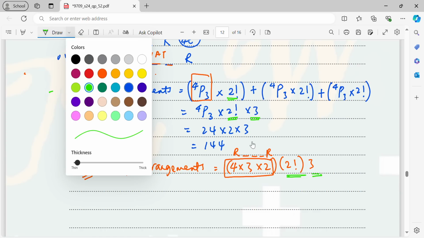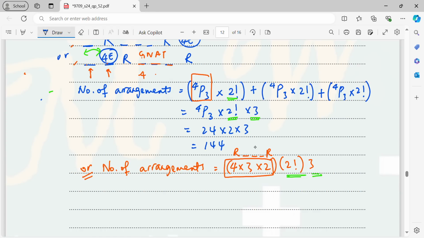Right? So for your information, 4 times 3 times 2 is actually 4 factorial, because n factorial is n times n minus 1, n minus 2 until 1. So 4 times 3 times 2 is the same as 4 times 3 times 2 times 1.